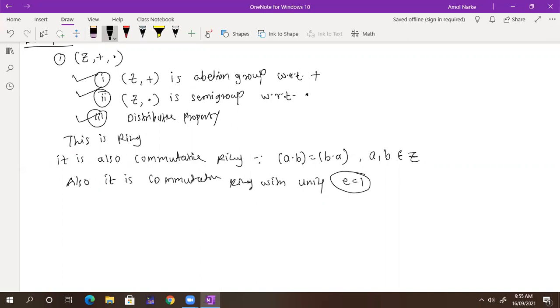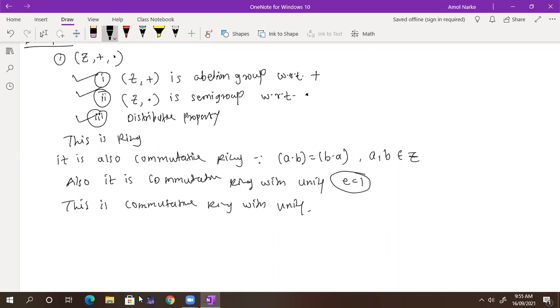So this is a ring with commutativity also there and unity also there, so this is a commutative ring with unity. Okay, got it? Got it, everyone?